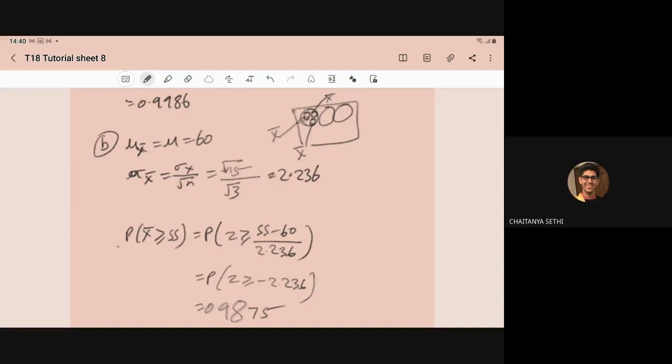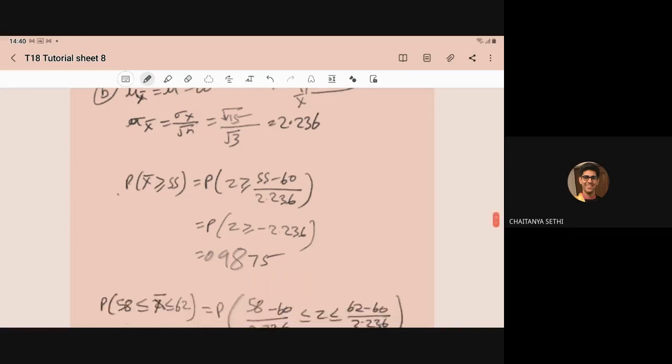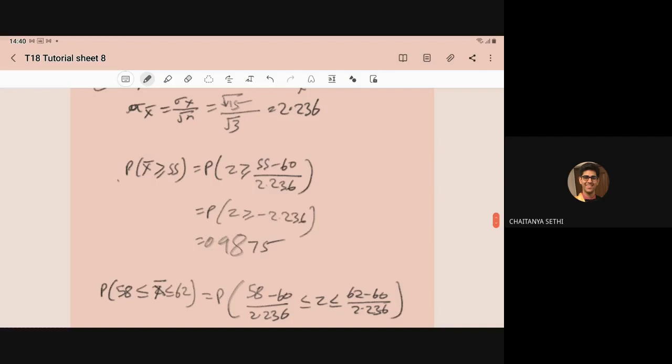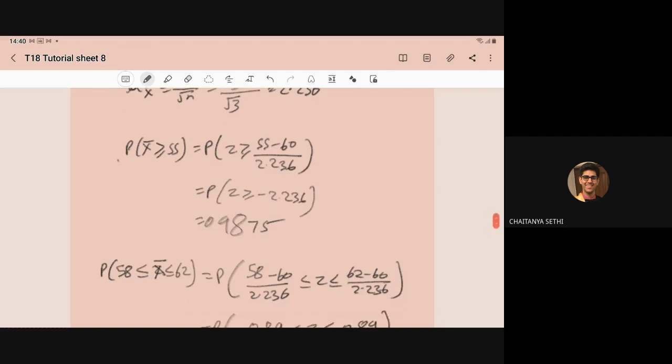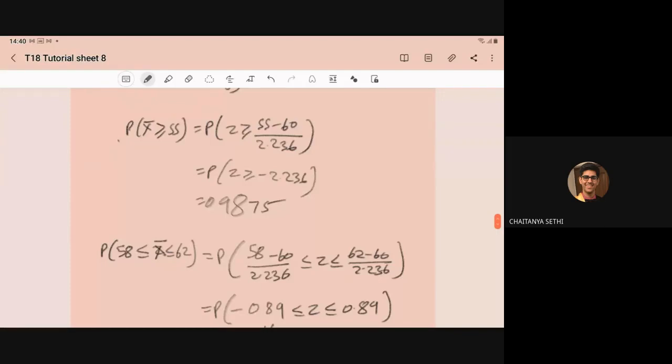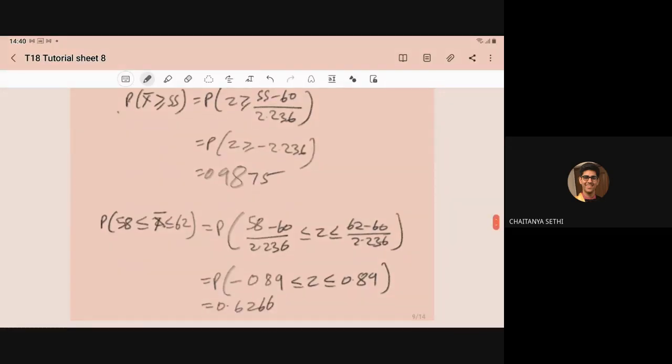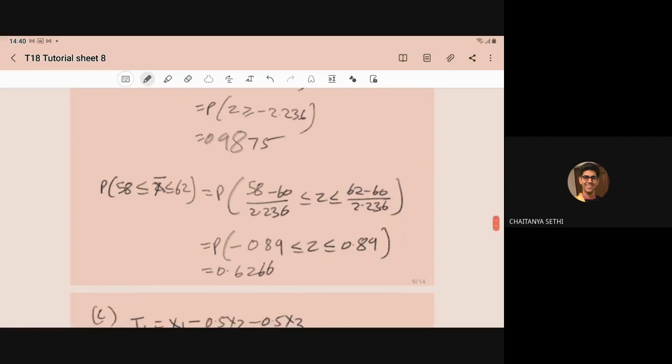X bar greater than or equal to 55: you apply the central limit theorem, and you will get the required probability as 0.9875. And if you take x bar between 58 and 62, it will become (58 minus 60) upon 2.236 and (62 minus 60) upon 2.236. So the required probability will come 0.6266.